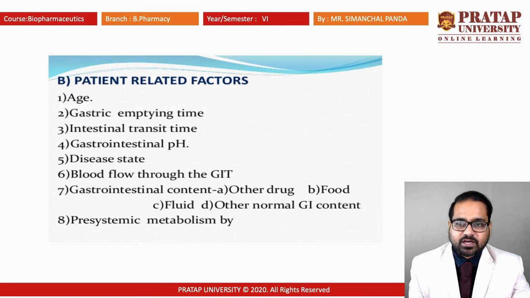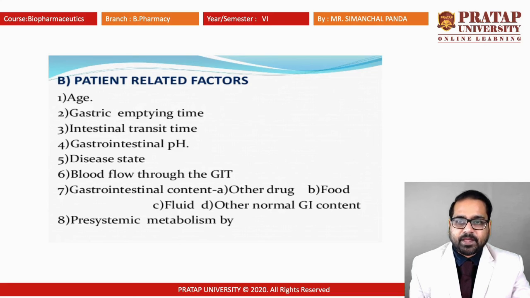Then gastrointestinal pH. Generally we take different types of food, and according to the food, the stomach pH, the gastrointestinal pH, also varies. For example, if you are taking more sour food, like different fruits, citrus fruit or tamarind, then definitely the intestinal pH will be somewhat acidic. So if you are taking an alkaline drug, it will be absorbed faster. If you are taking an acidic drug, it will take time to get absorbed in the body.